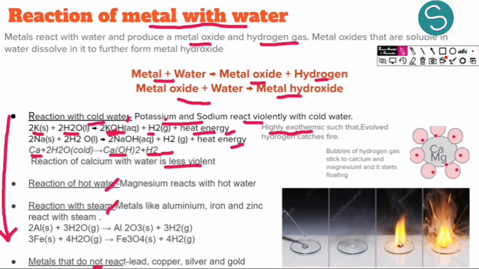Similar is the case with magnesium as well. When magnesium reacts with water, the hydrogen gas produced sticks to the magnesium and magnesium also starts floating. The only difference is that calcium is more reactive than magnesium and can react even with cold water, but magnesium does not react with cold water; it needs hot water for reacting. So this is the only difference.